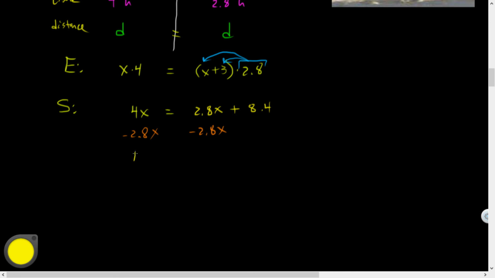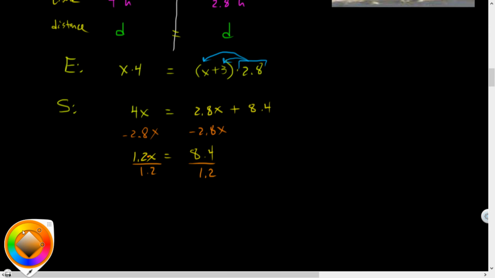Think so. You could grab a calculator for that, though. These cancel out. I get 1.2x equals 8.4. And now how do I get rid of that 1.2? It's being multiplied, so the inverse is a division. And I get x equals 4.